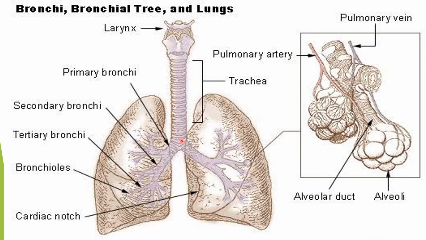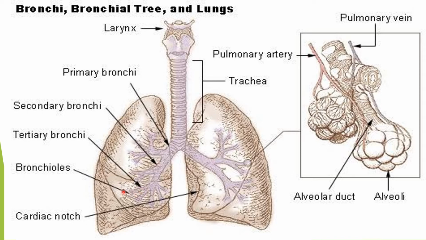Then the trachea branches to form two bronchi, and each bronchus enters into the respective lungs. So this is the left lung and this is the right lung. Now upon entering into the lungs, the bronchus branches to form secondary bronchi. Secondary bronchi further branch to form the tertiary bronchi, and the tertiary bronchi ultimately branch to form the bronchioles.